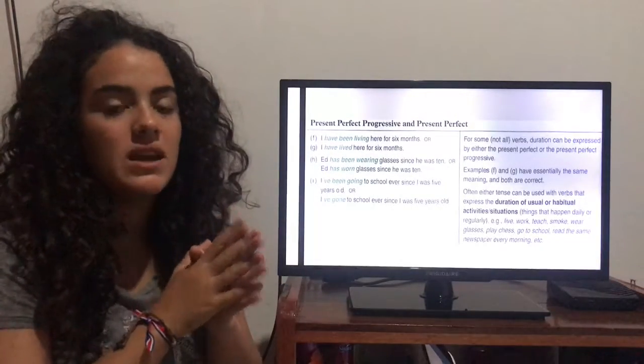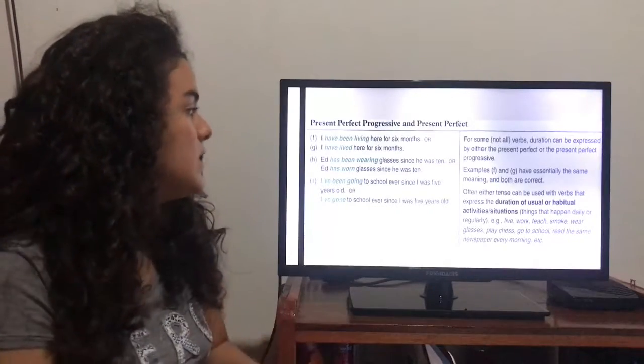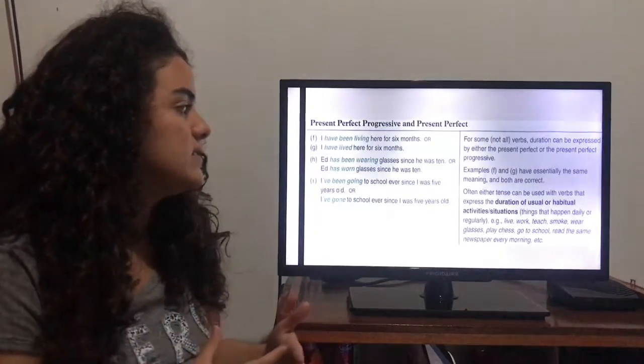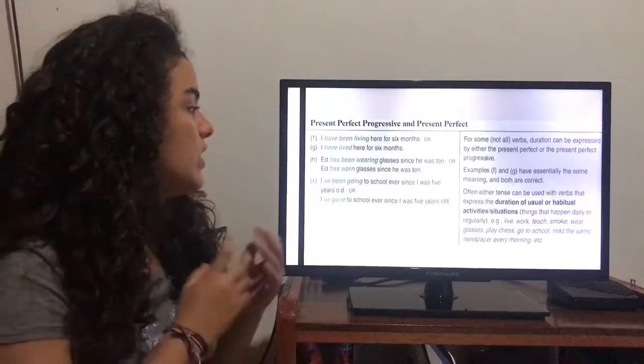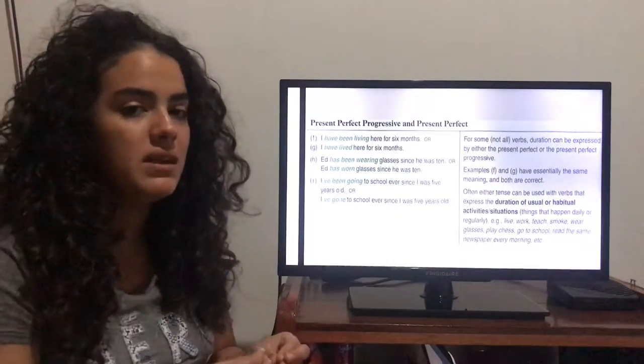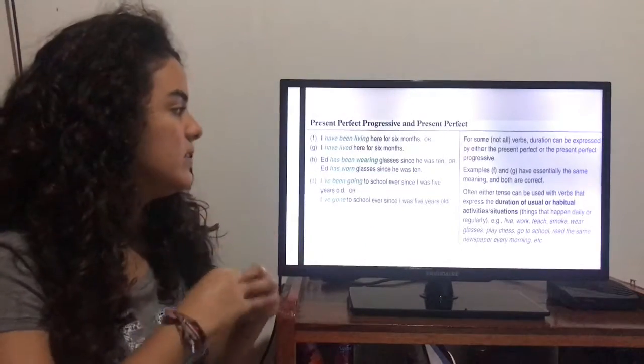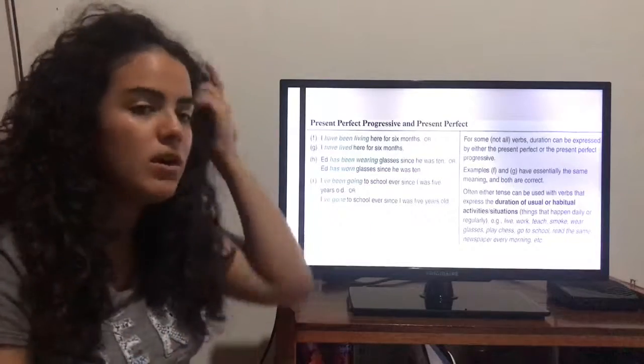We can make different sentences that have the same meaning. Or Ed has been wearing glasses since he was 10, or Ed has worn glasses since he was 10. They have the same meaning. They happened before and continue until now, and those are the things we can do with some of the verbs.